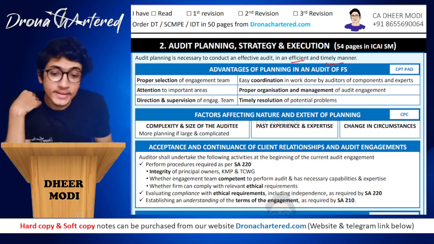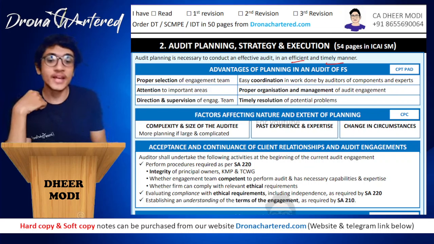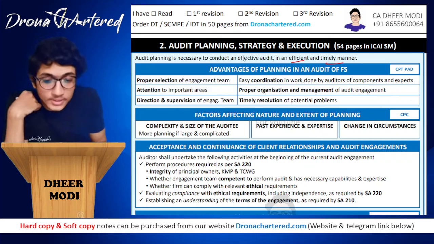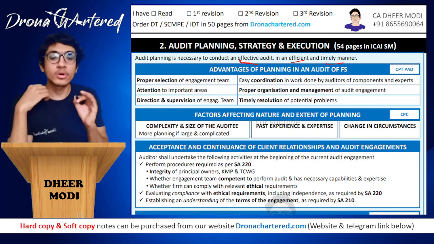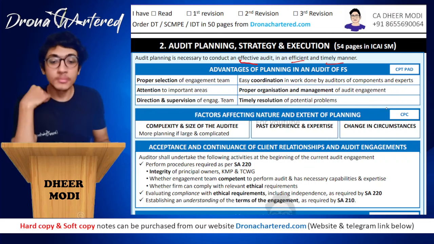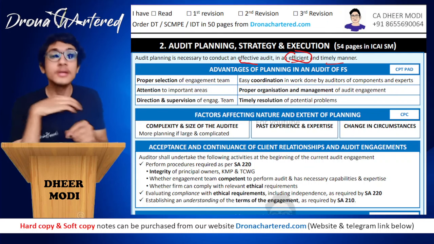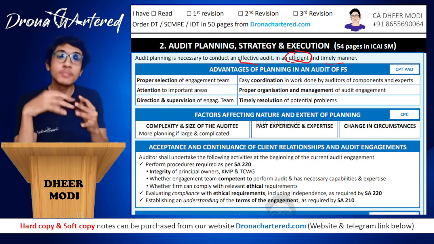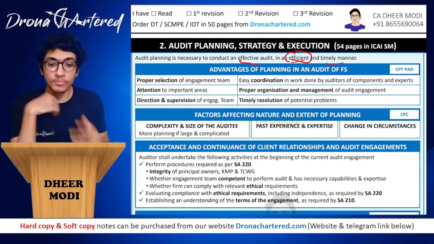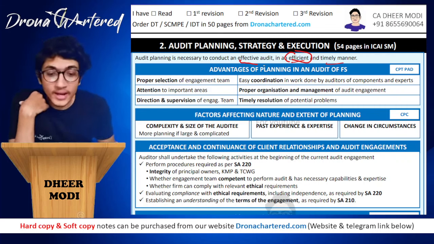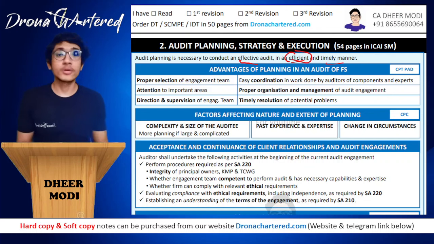So audit planning is necessary to conduct an effective audit in an efficient and timely manner. Effective means your objective should be met, whatever your objectives for the auditor, that should be met. And efficient means that with limited resources, that is with limited inputs, with minimum input, you get the maximum output. Okay.